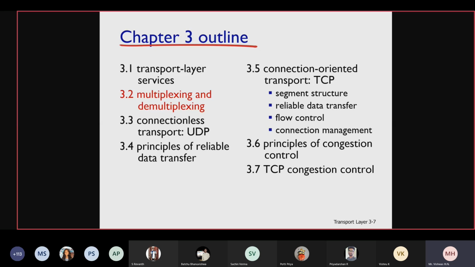Multiplexing and demultiplexing. So what do you mean by multiplexing and demultiplexing, students? Can anyone tell me what is multiplexing and what is demultiplexing? Directing the messages or services.